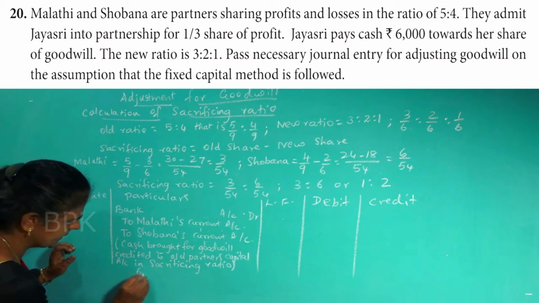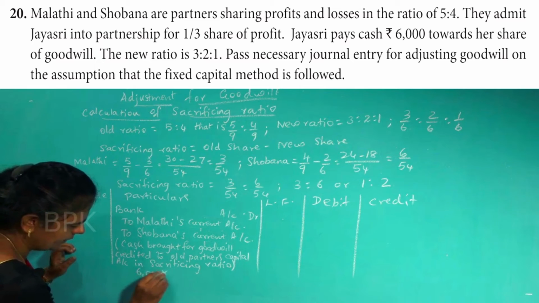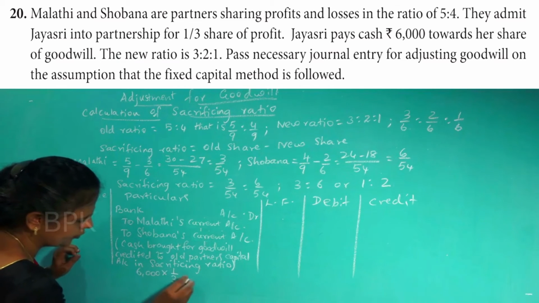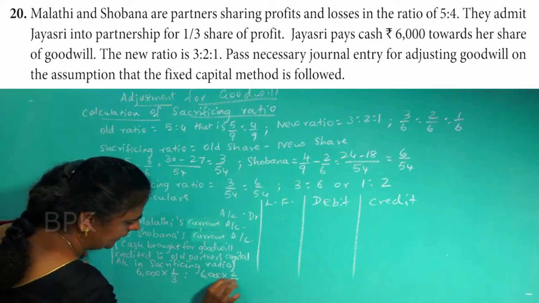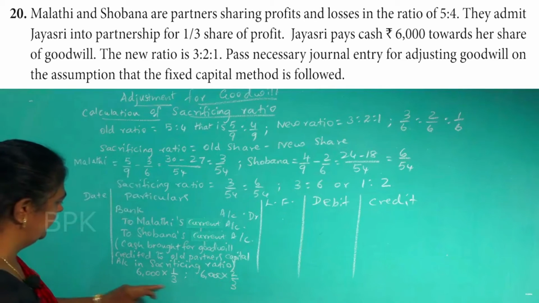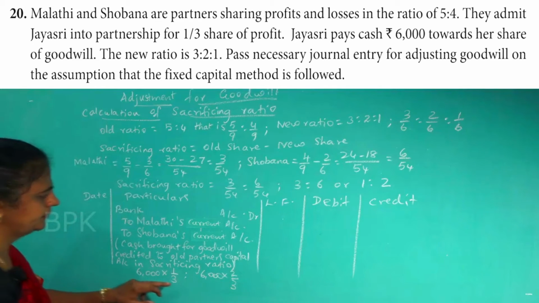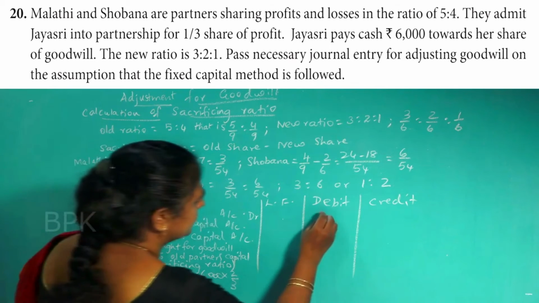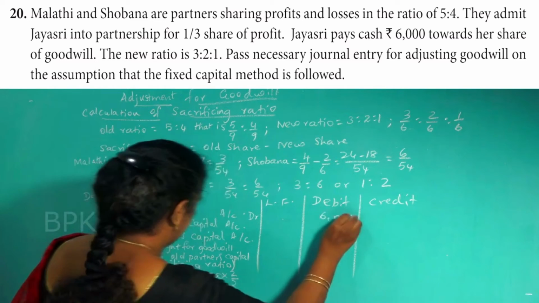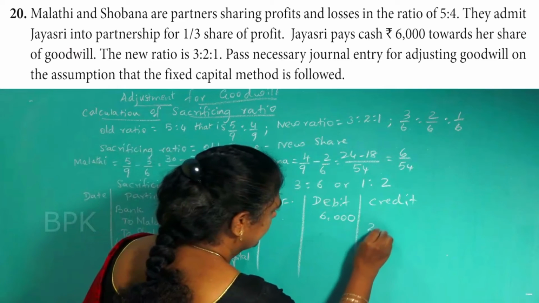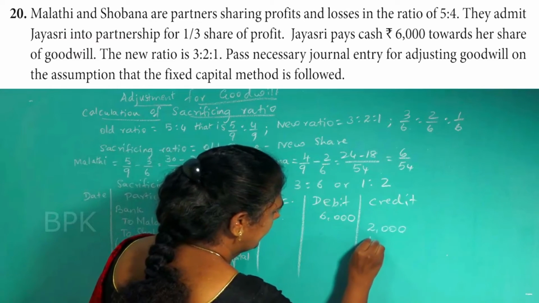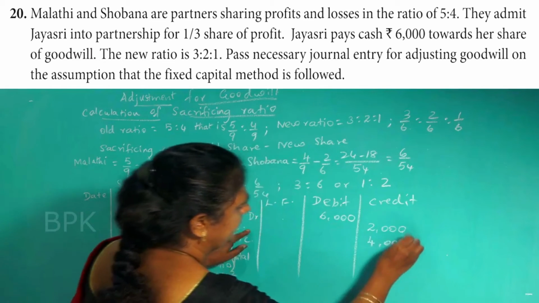She is bringing 6,000. 6,000 into 1/3 for the first one, then 6,000 into 2/3 for the second partner. So for the first partner 2,000 rupees, second partner 4,000 rupees.